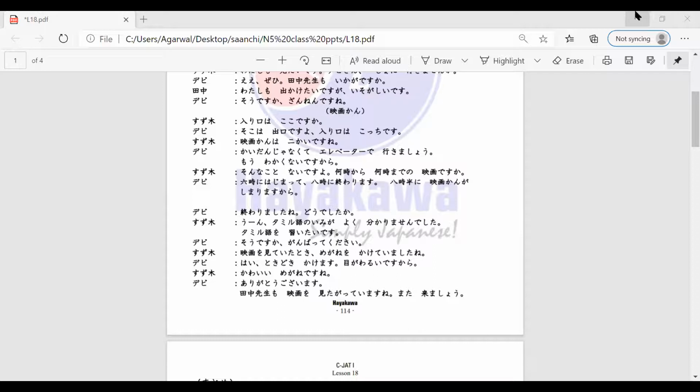So for example, let's see. I'm putting one question for vocabulary in the chat box. Can you all try to answer that? Anybody can tell me what you think will be the answer.